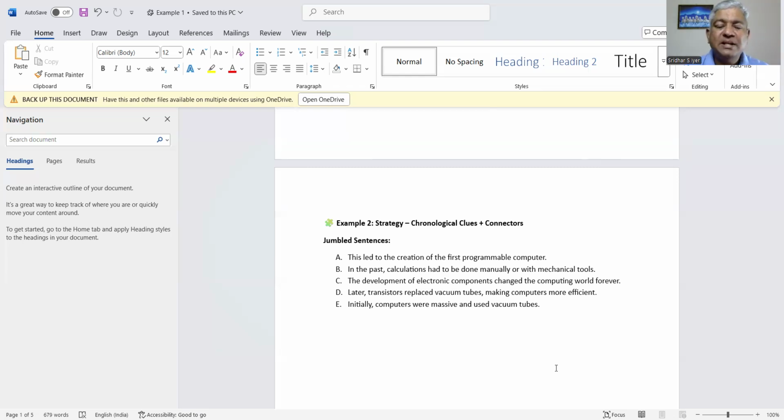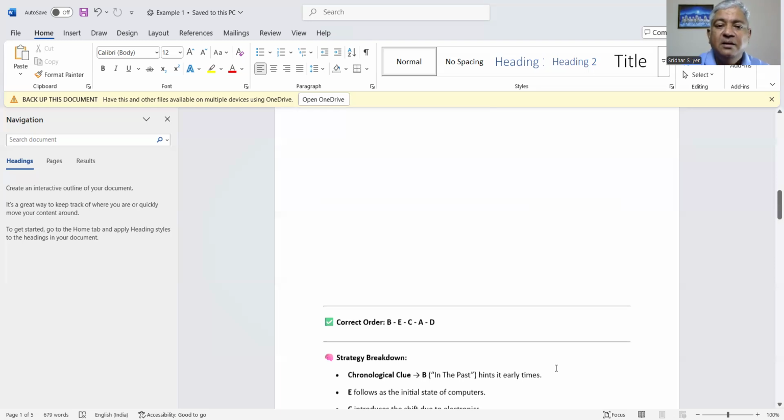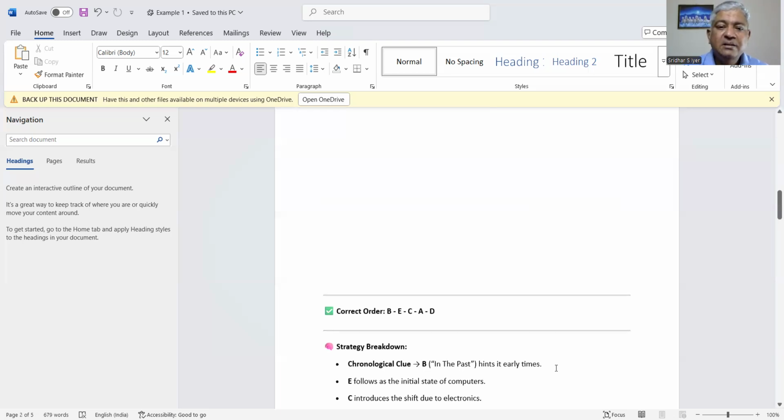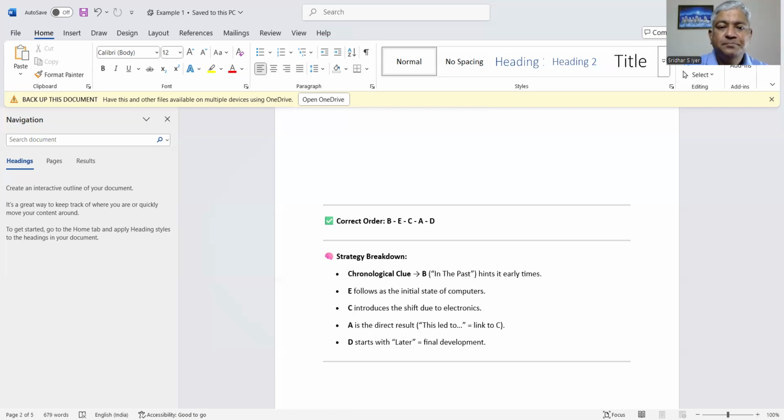B looks like a topic sentence. In the past, calculations had to be done manually or with mechanical tools. Then E, initially computers were massive and used vacuum tubes. And then C, the development of electronic components changed the computing world forever. A, this led to the creation of the first programmable computer. D, later transistors replaced vacuum tubes, making computers more efficient. The correct order would be B, E, C, A, D.